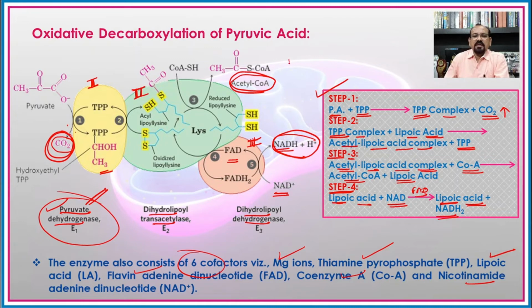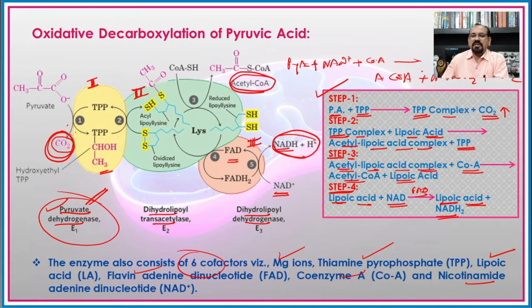It means that the pyruvic acid plus there is a need of the NAD plus coenzyme A forms the acetyl coenzyme A plus NADH2 plus carbon dioxide. So this is an overall reaction of the oxidative decarboxylation.